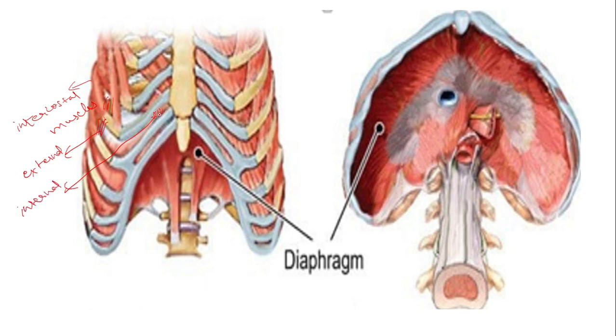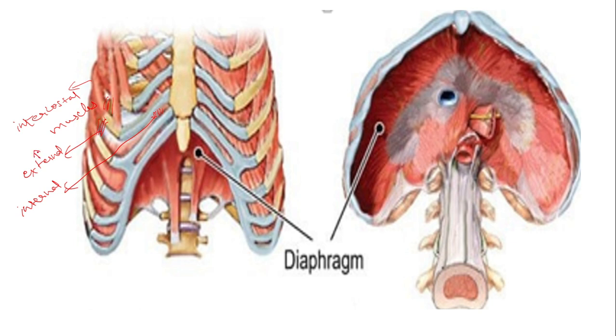These internal intercostal muscles pull the rib cage so that the thoracic volume decreases. Now the external ones increase the thoracic volume. How? They push the rib cage outward so that there is more space in the thoracic cavity and the lung is able to expand.